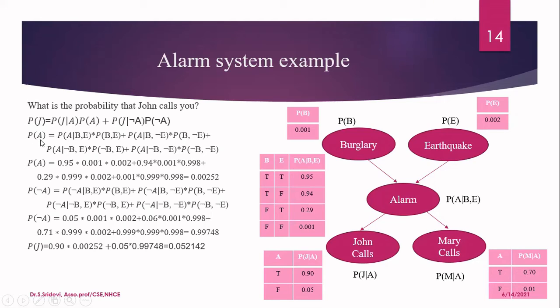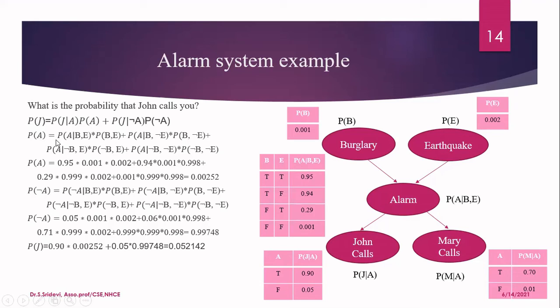So P of A is nothing but probability of an alarm. It depends upon 4 different cases now, because alarm is depending upon 2 things, burglary and an earthquake. And we now have 4 different combinations. We have to consider all the 4 combinations now. So the first combination is this one. You can see here, what does this indicate? Burglary is true, earthquake is true, and then there is an alarm.